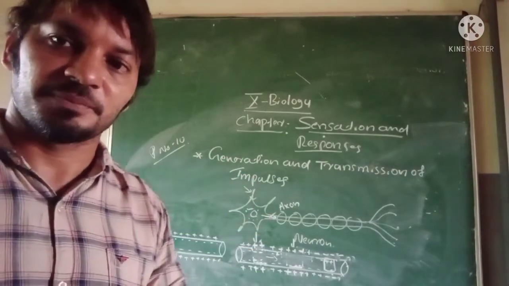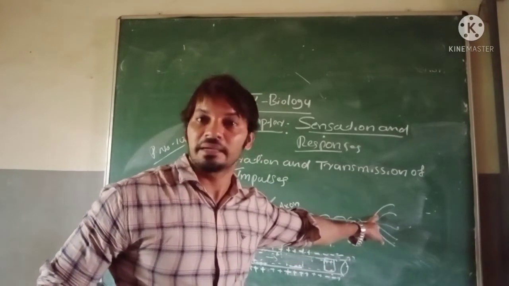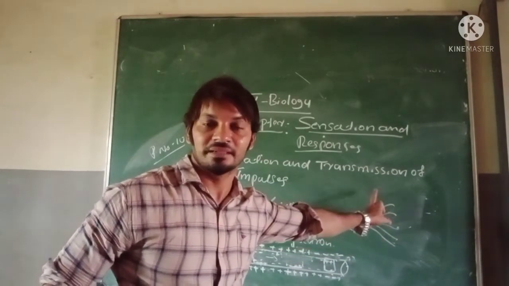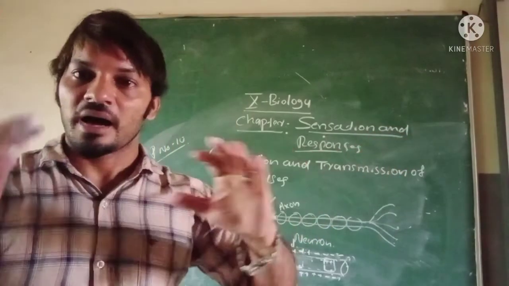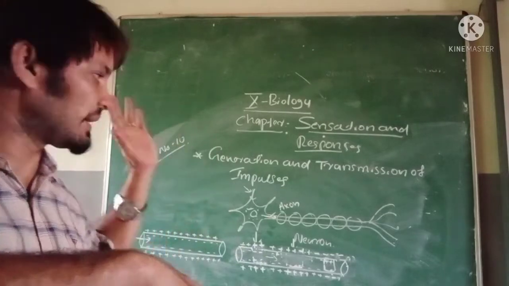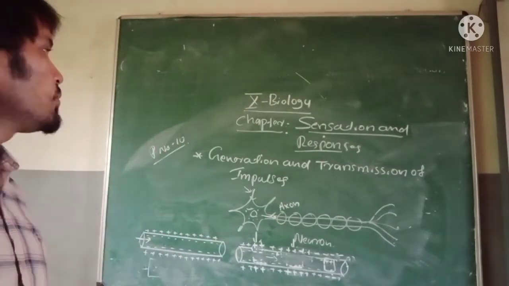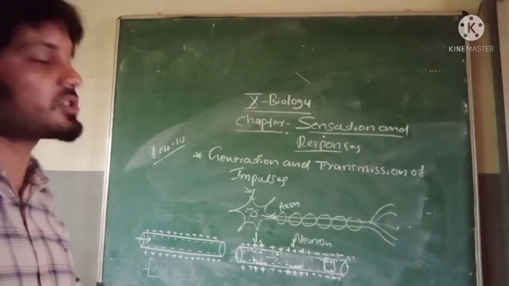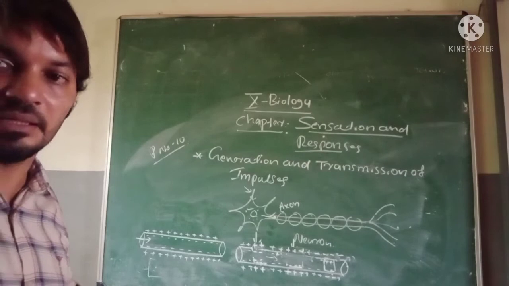Understood? Then the stimulus reaches last where? The axonite, synaptic knob. I hope you understood this one. I'll say what the topic is, what will be asked in the examination: how generation and transmission of impulses occurs in the axon or in the nerve.